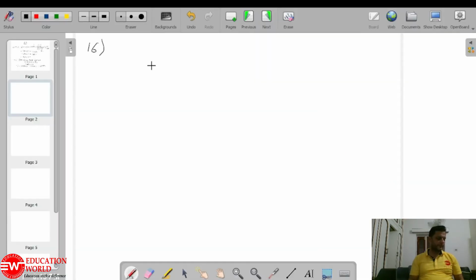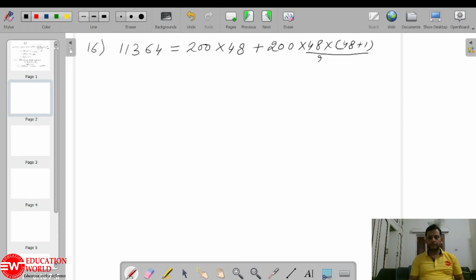Maturity value they have given is 11,364 and monthly installment is 200. Time is 4 years, so 48 months. So 200 times 48, plus 200 times 48 into 49 divided by 2 into 12 and R by 100. Rate we have to find.